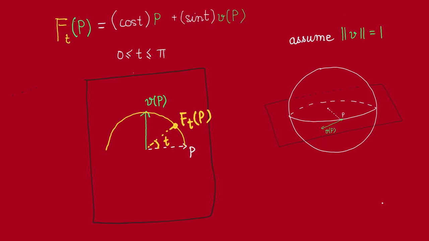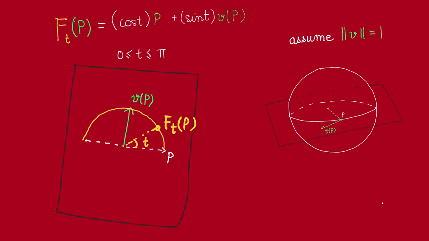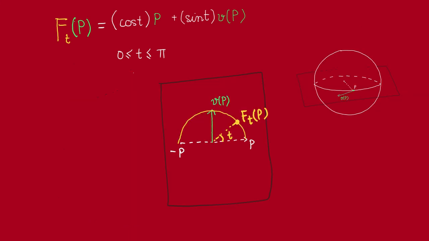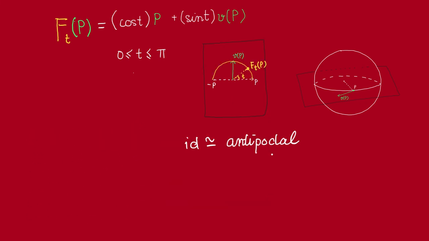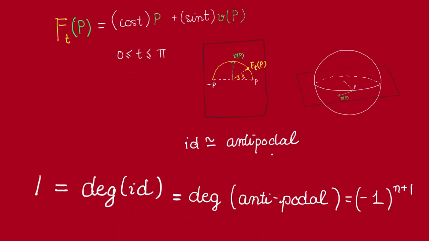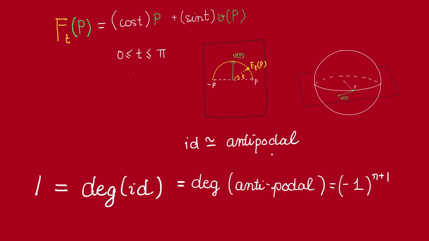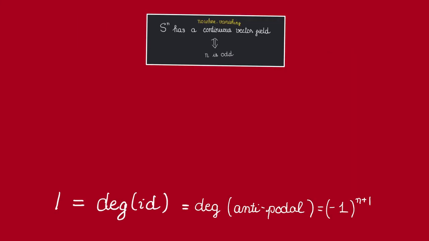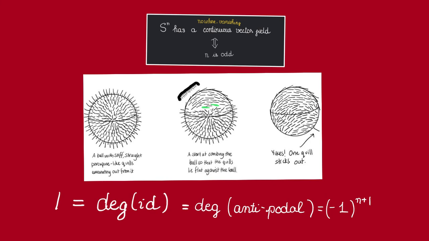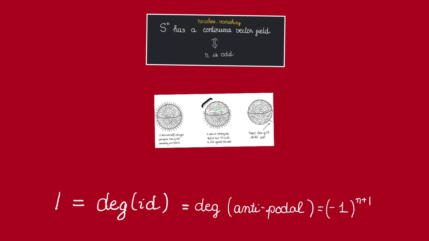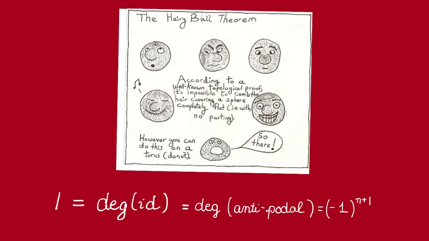It starts from P and ends at the antipodal point of P. Thus, this indeed gives a homotopy between the identity and the antipodal map. And as mentioned, by comparing degree, we see that then the sphere must be of odd dimension. So the hairy sphere cannot be combed. However, you can comb a torus if that's the kind of thing you're into.